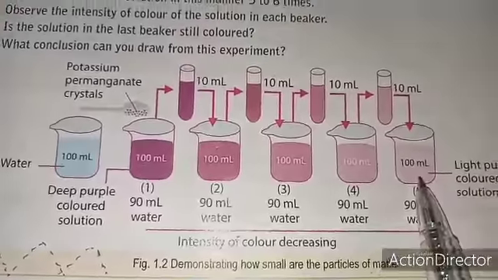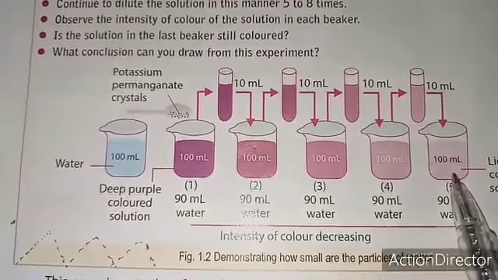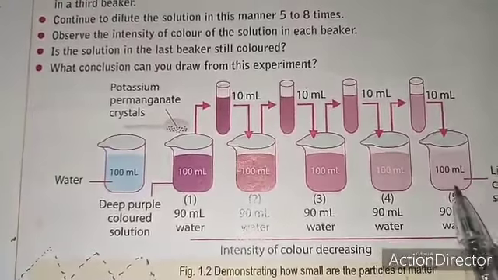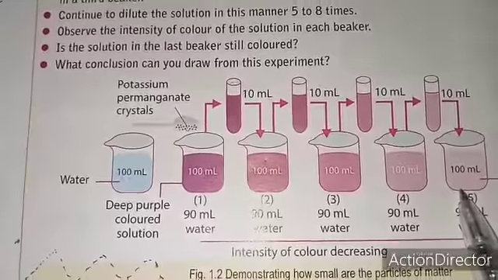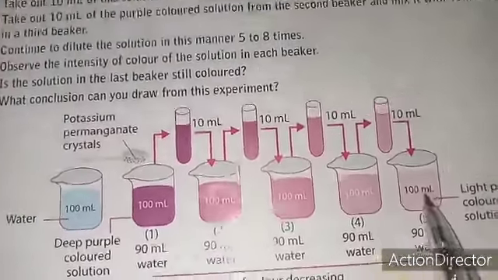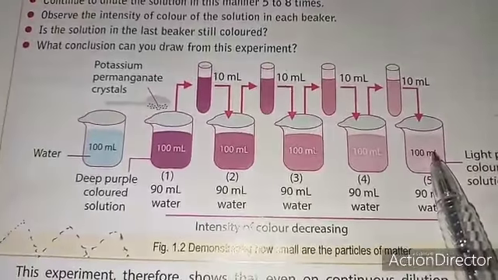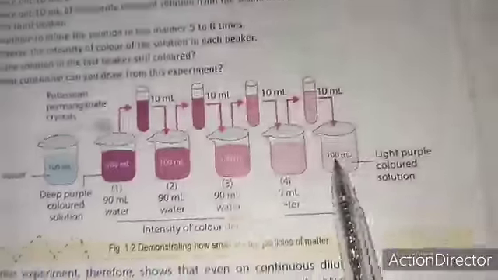Hence, from this activity, it is clear that each potassium permanganate crystal is made of millions of small particles which keep on spreading color and dilution. Hence, we can say that the size of the particles of matter must be very, very small.